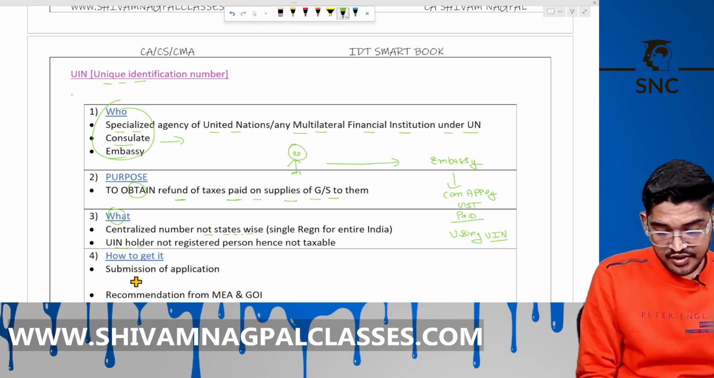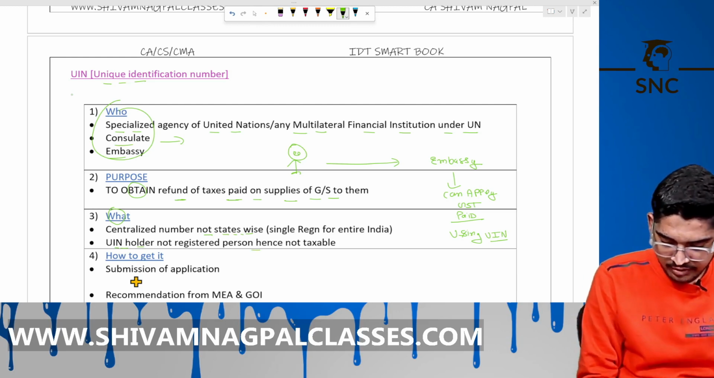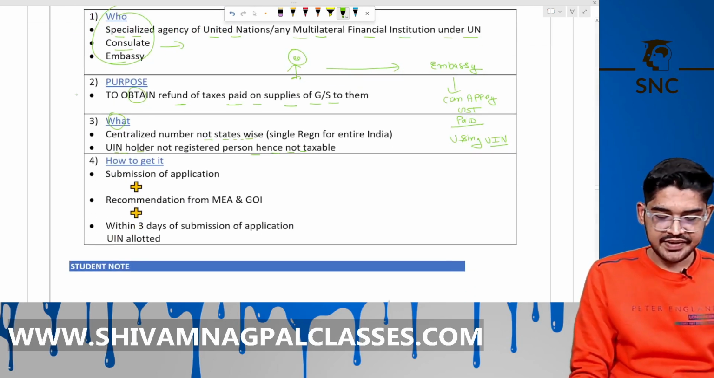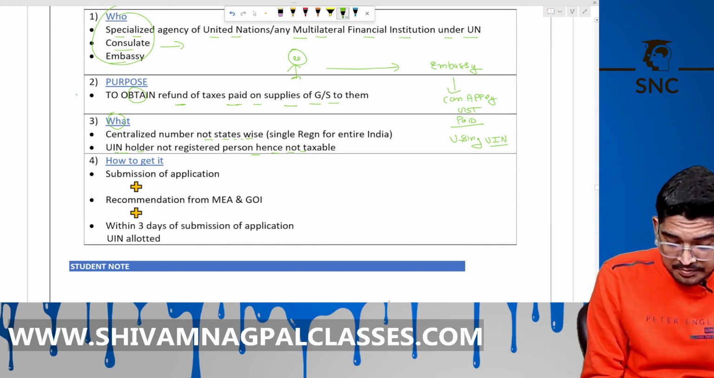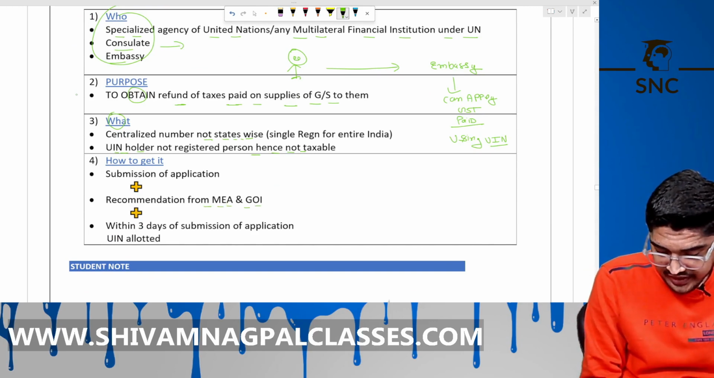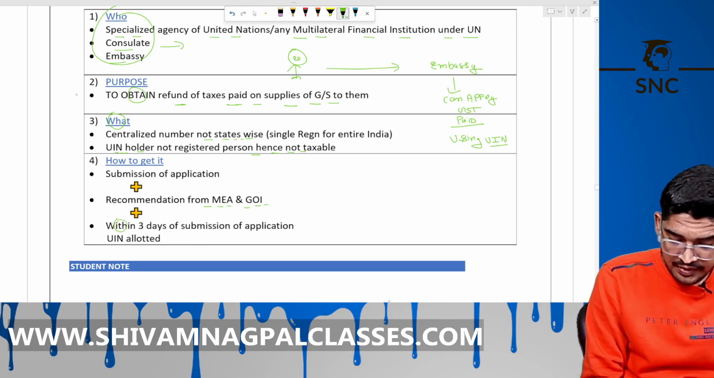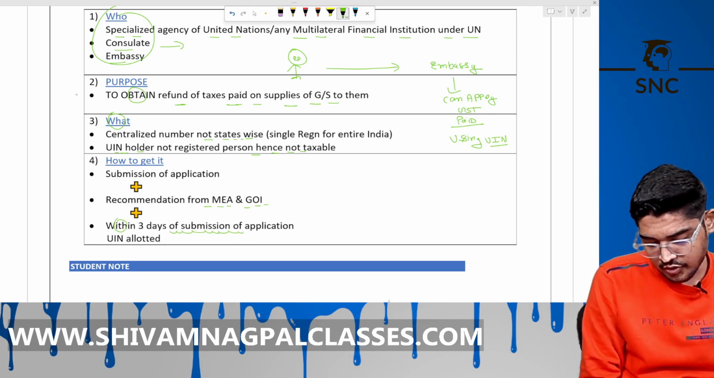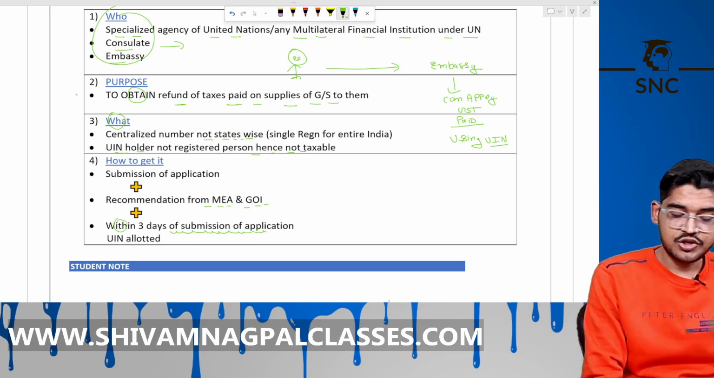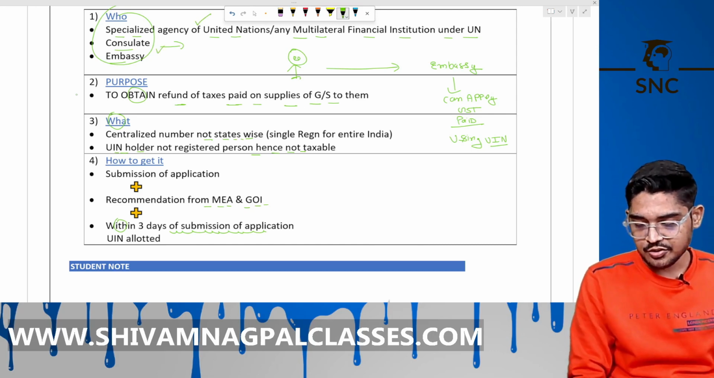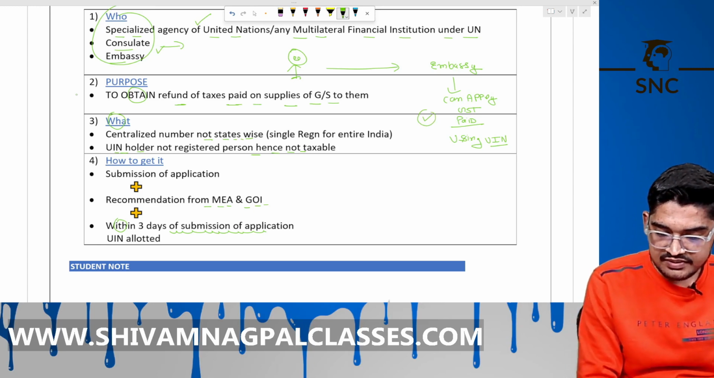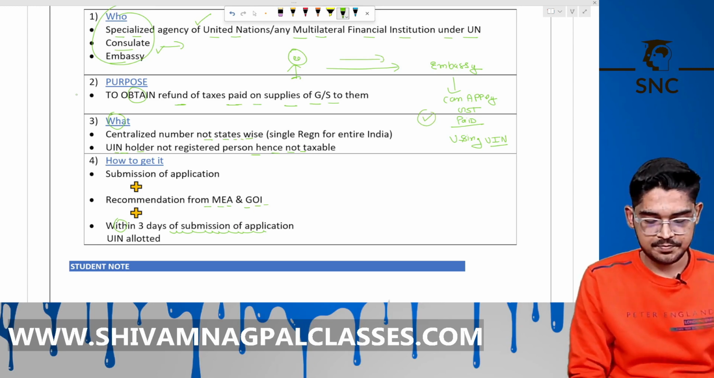UIN holder, not a registered person, hence not a taxable person. How to get it? Submit the application plus a recommendation from the Ministry of External Affairs, Government of India. Within 3 days of submission of the application, that UIN will be allotted to the embassy, UN and the consulate. Is it clear? Why? To get the refund of GST paid on supply made to them.